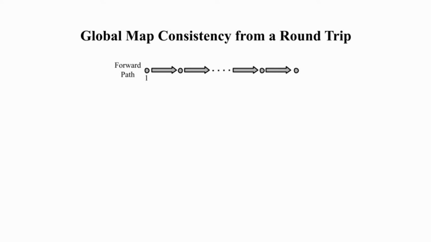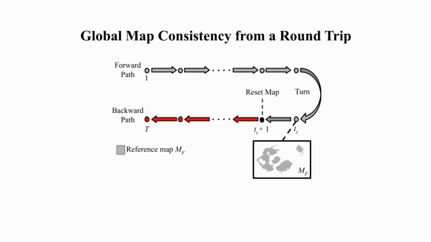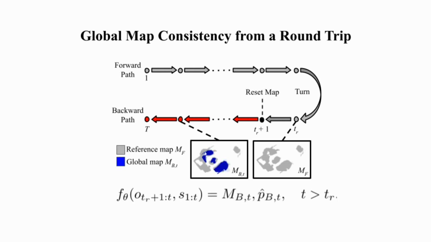First, the agent navigates the new environment for a designated number of steps and turns 180 degrees. During this forward path, the agent generates a reference global map and a predicted pose from the observation and odometry reading from time 1 to TR. And we drive the agent to execute the previous action sequence in reverse. On its way back, the agent generates a new map.